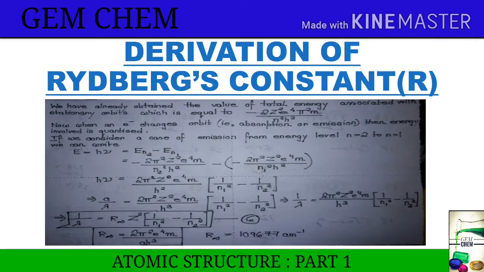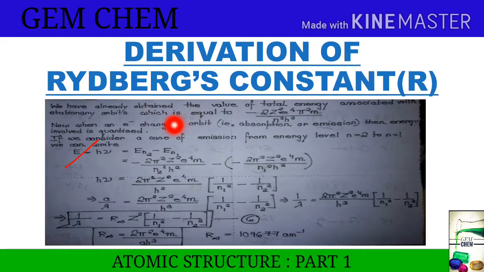Now let us observe this. E equals h nu. We substitute the value of energy from here. On substituting, we get an expression like this. Now h nu can also be written as hc by lambda, that is, wavelength is in inverse with the velocity of light.